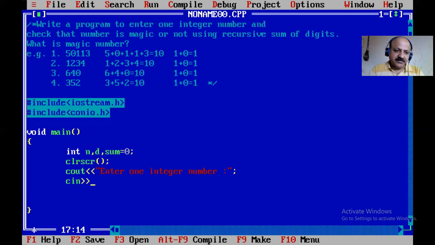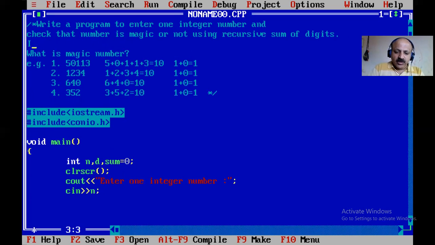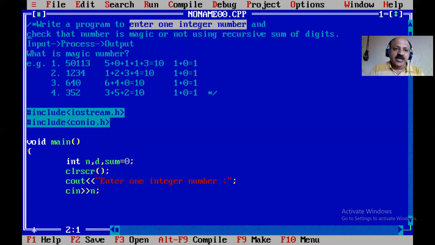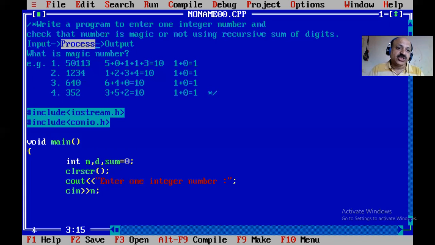Then we enter one integer number using cout and cin, which you have to know very well. Here I divide the program like input, then process, and then output, divide and conquer in three parts. The input is to enter one integer number, and finding out whether that number is magic or not is our output. How to find out is the process, and that is the logic.